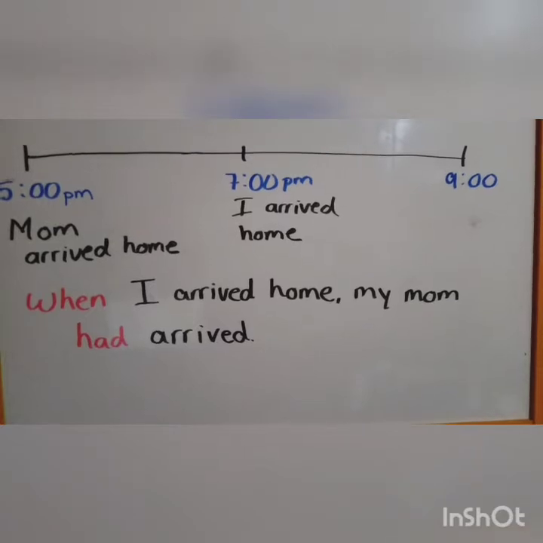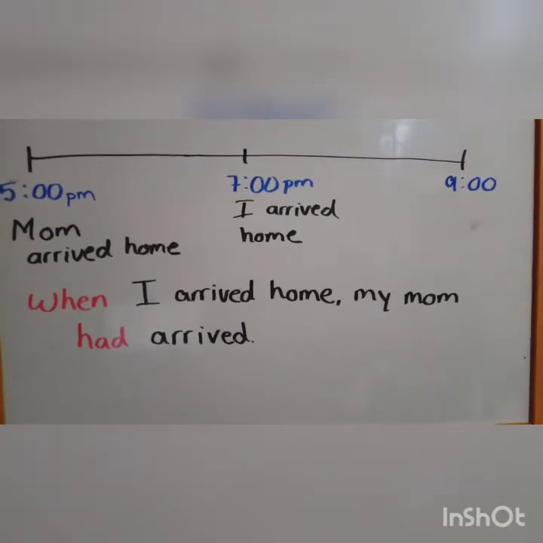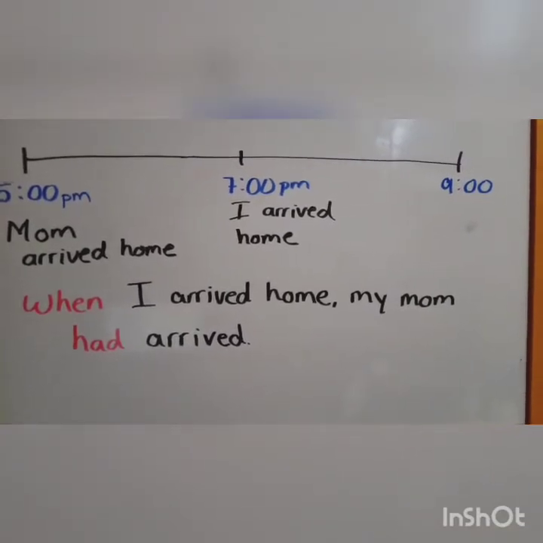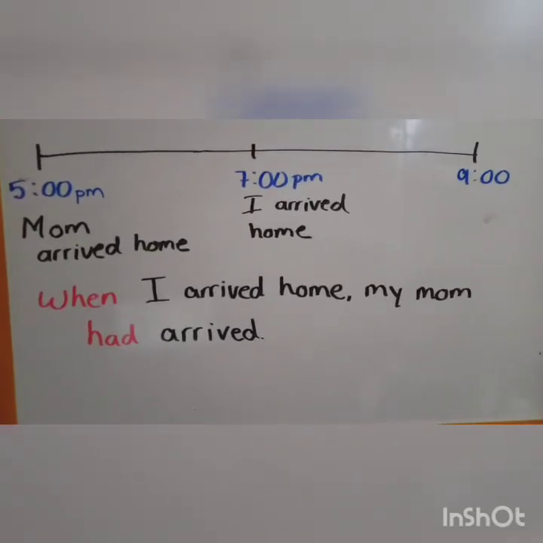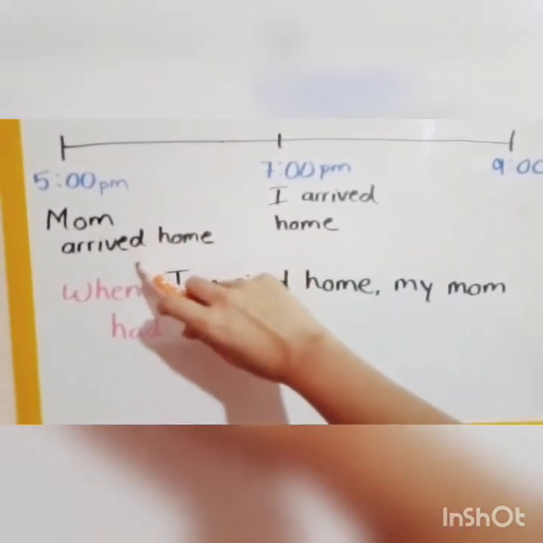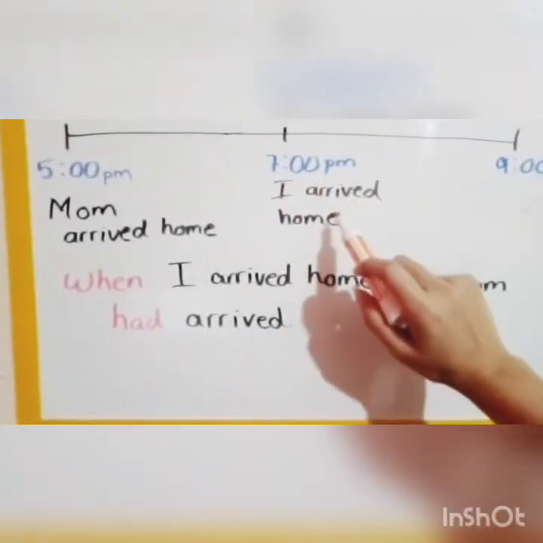Okay, this is another example. We have my mom arrived home at 5 p.m. At 7 p.m., I arrived home, and right now it is 9 p.m. Okay, so what happened first? Obviously, my mom arrived, and then I arrived.